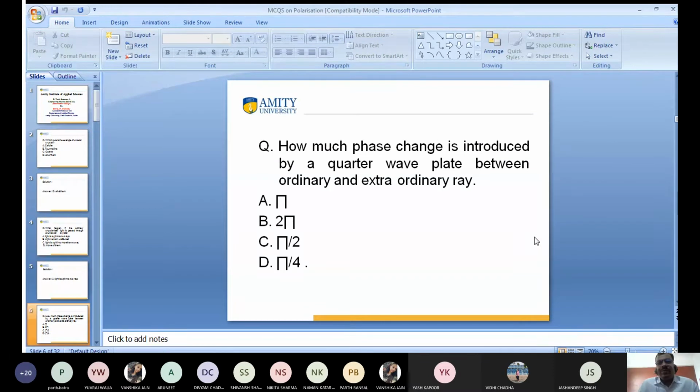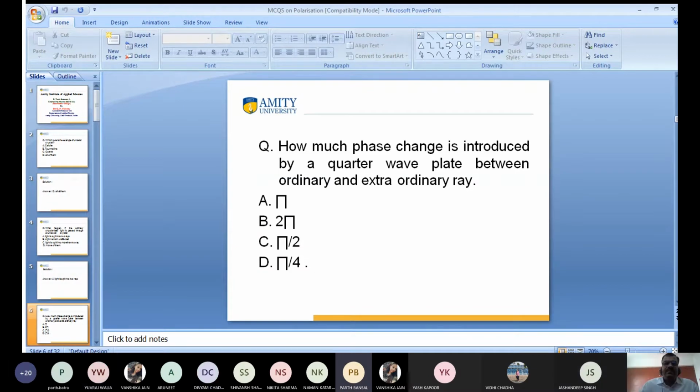Next question. How much phase change is introduced by a quarter wave plate between the ordinary and extraordinary rays of light? First one is pi, second is 2 pi, third is pi by 2, D is pi by 4.